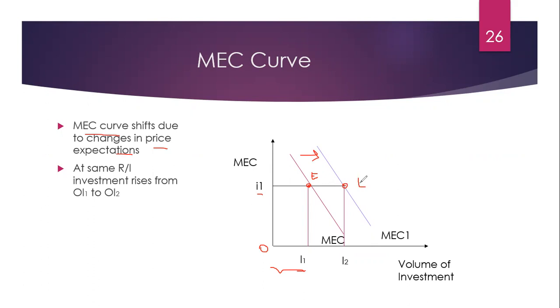Now we are on MEC1, a new MEC curve at point E1, and investment now is I2. Investment has increased from OI1 to OI2. Okay, so at same rate of interest, investment can rise. At same rate of interest also, investment can rise because of shift of MEC curve.